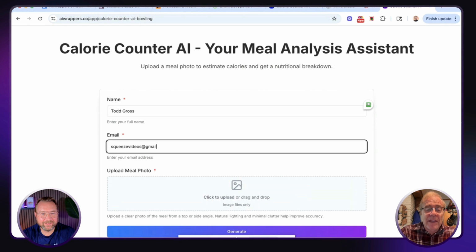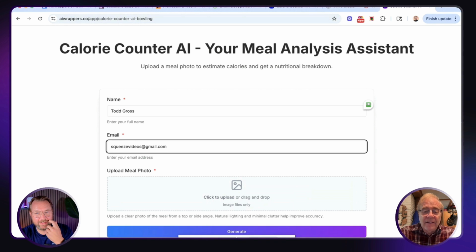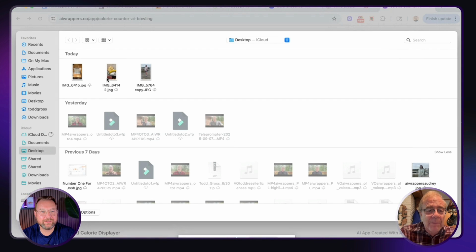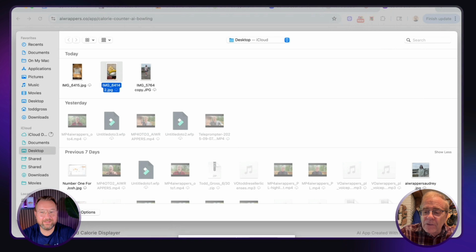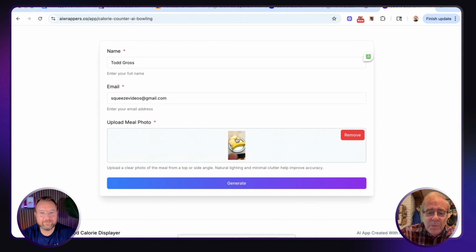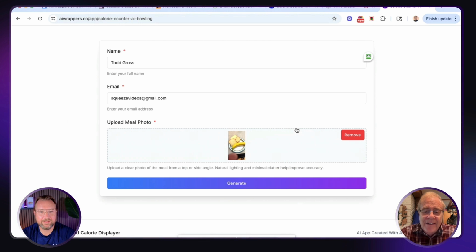And the reason I'm doing that is, remember, it's collecting leads. Yeah, exactly. And now I'm going to upload the photo. So here's my banana and two pieces of bread. That's what you're looking at right here on the upper part of this picture. I know it's a little small on your screen, but if you squint, you can see it on a plate.